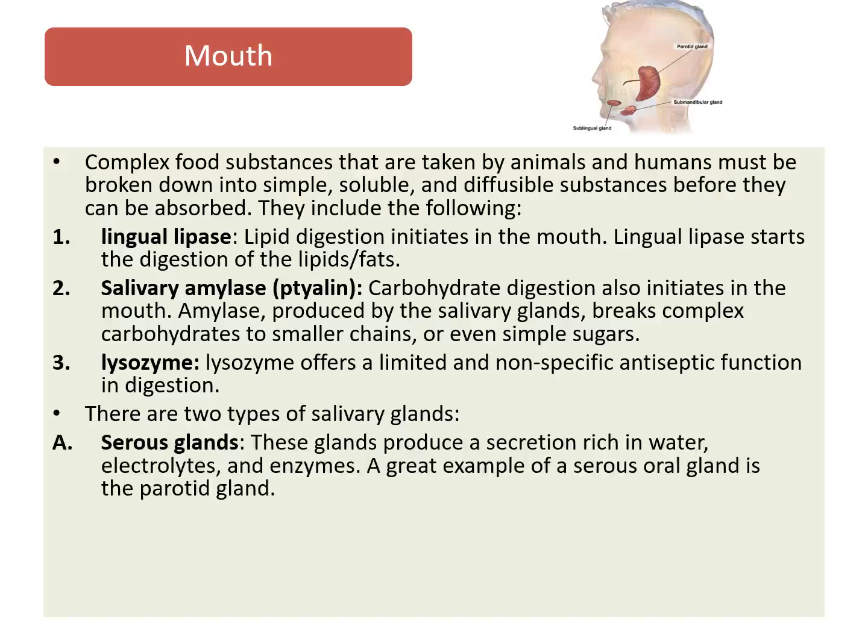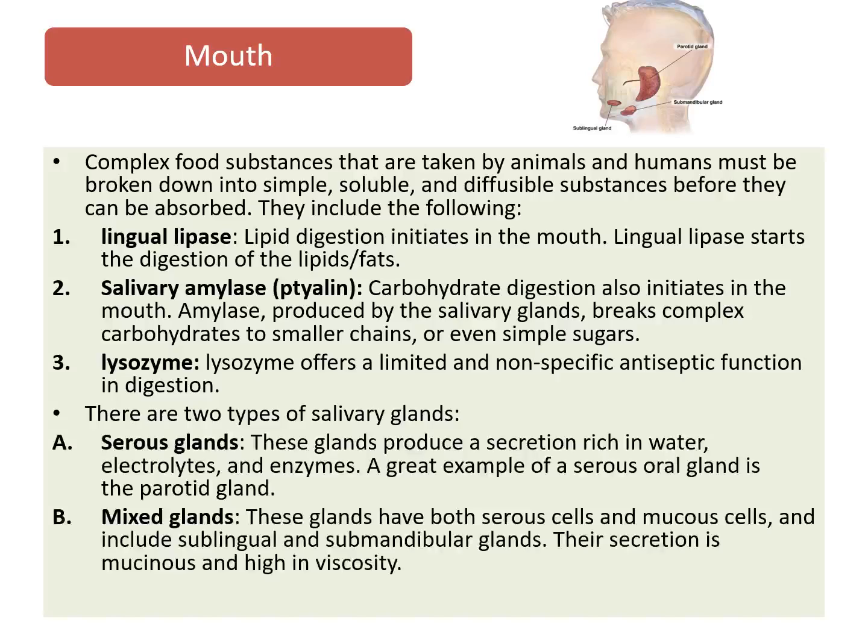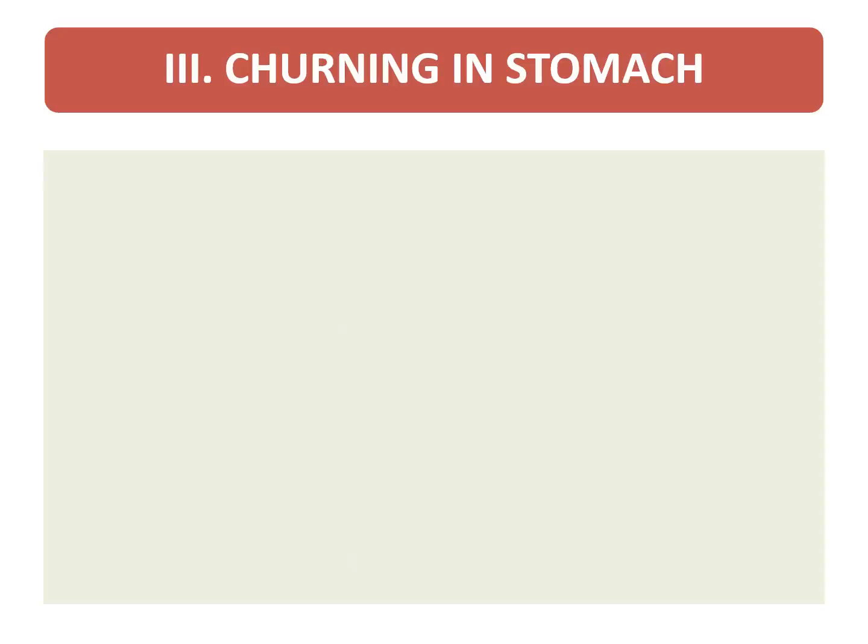There are two types of salivary glands. One is serous glands and the second is mixed gland. Serous glands produce secretions which are rich in water, electrolytes and enzymes. A great example of a serous gland is the parotid gland. Mixed glands have both serous cells and mucous cells, and they include the sublingual and submandibular glands. Their secretions are mucinous and high in viscosity. So they produce lingual lipases, salivary amylases or ptyalin, and lysozyme.